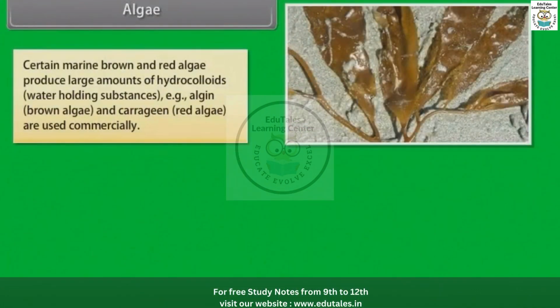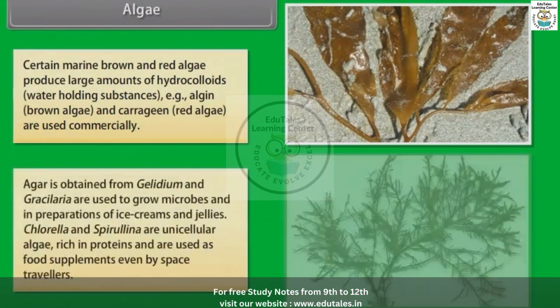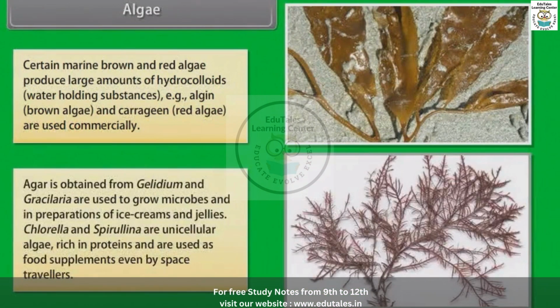Certain marine brown and red algae produce large amounts of hydrocolloids, water-holding substances, that is, algin from brown algae, and carrageen from red algae, which are used commercially. Agar obtained from Gelidium and Gracilaria is used to grow microbes and in preparations of ice creams and jellies. Chlorella and Spirulina are unicellular algae rich in proteins and are used as food supplements even by space travelers.